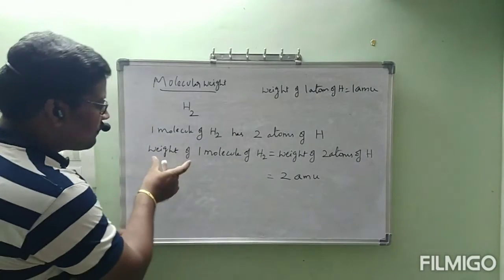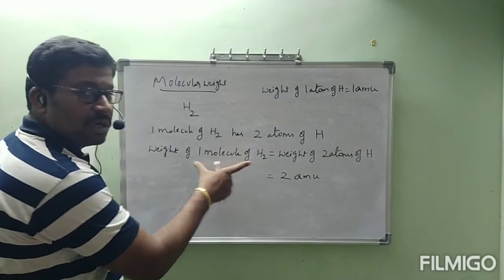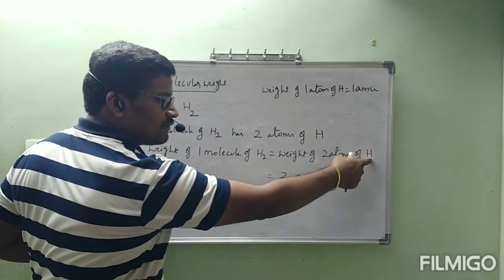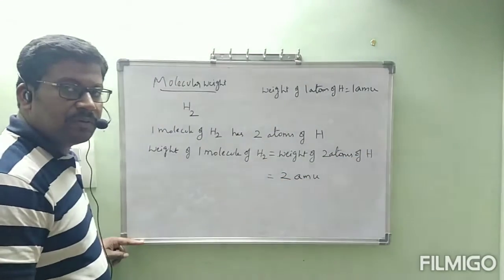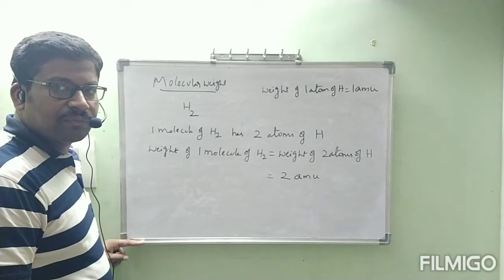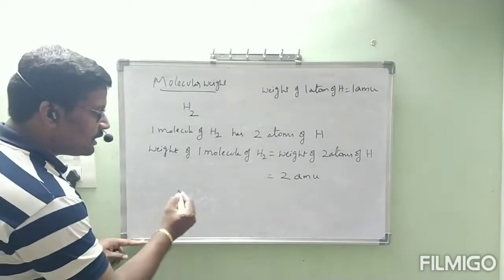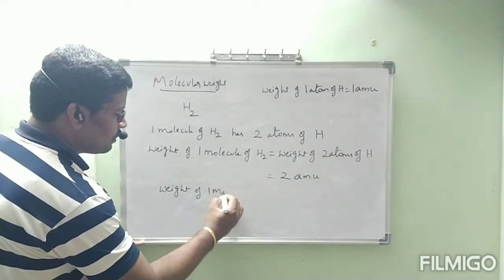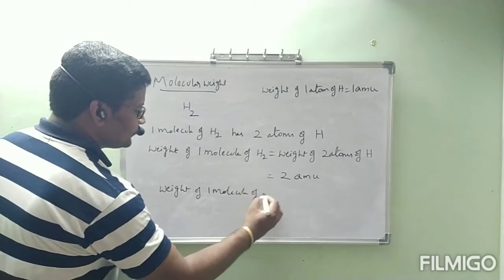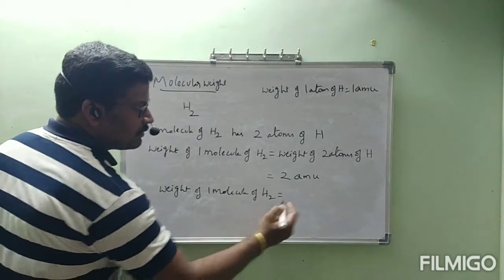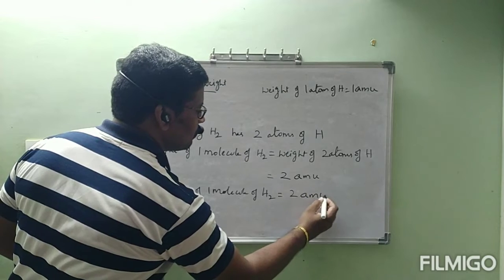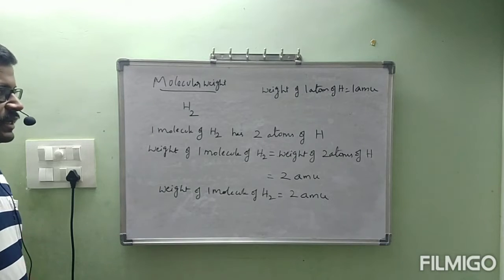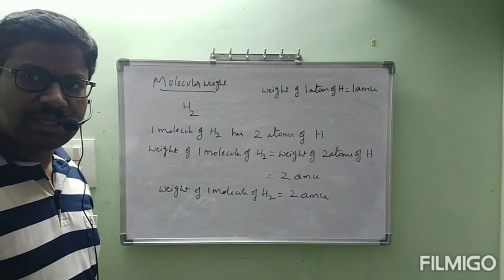2 AMU. See, weight of one molecule of H2 is called molecular weight, which is equal to weight of two atoms of H. Weight of two atoms of H is equal to 2 AMU. So 2 AMU is the answer. Finally, weight of one molecule of H2 is equal to 2 AMU. Okay, this is one example. In the previous class also we have seen, I just revised.